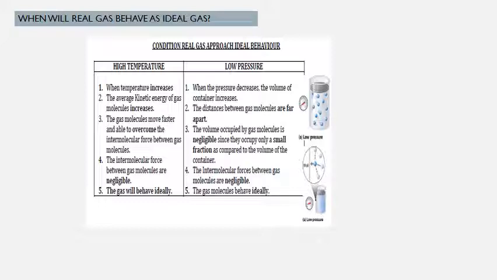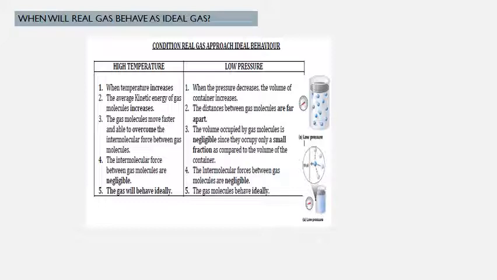At high temperature, the average kinetic energy of the gas molecules increases because you supply the energy. So the gas molecules move faster and are able to overcome the IMF between the gas molecules. So bila gas molecule kita bergerak dengan sangat-sangat laju, the kinetic energy is very very high. That's why dia boleh overcome the IMF. The intermolecular forces therefore kita akan assume as negligible. Hence the gas will behave ideally.